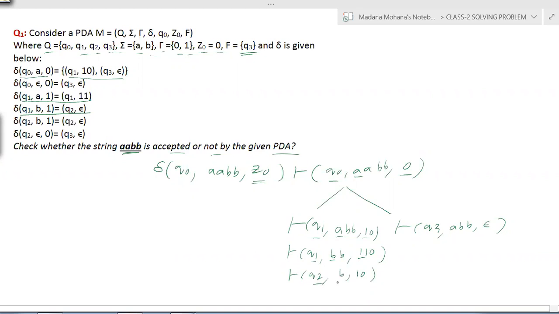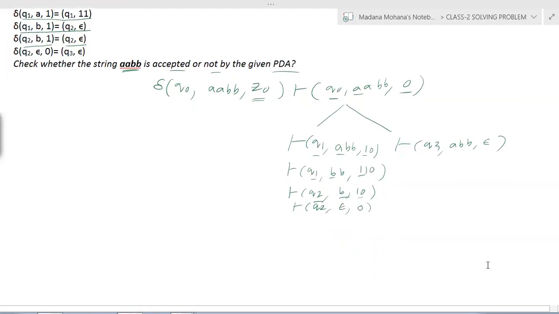Now you can see Q2, b, 1. Again it goes to the same state, and 1 is erased. So this becomes Q2. After reading b, the input contains null, so the input is empty. Now 1 is erased, and the remaining symbol on the stack is 0.